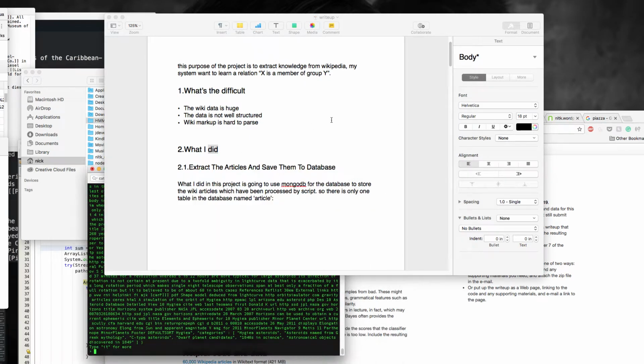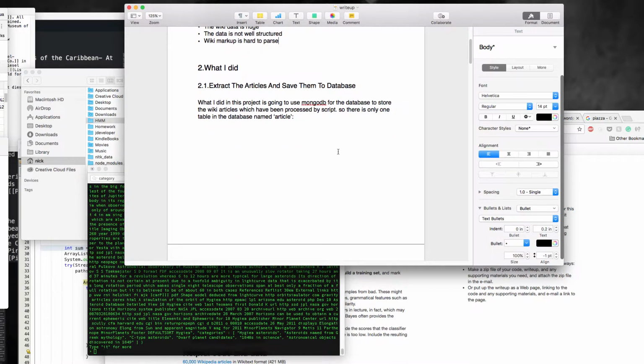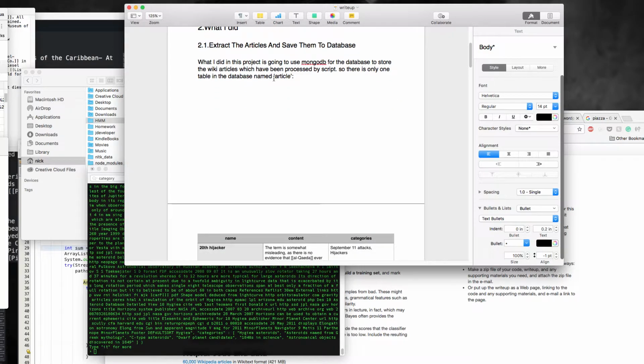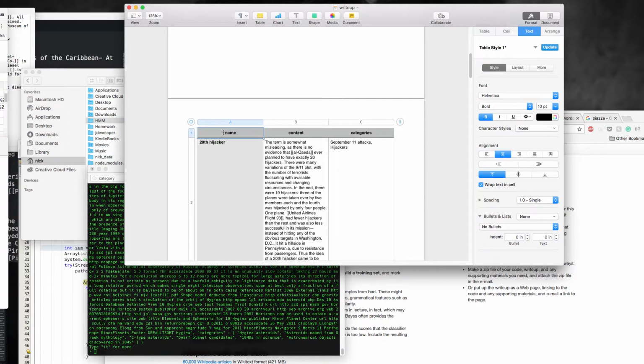In the MongoDB database, there is one table named article. The table has three fields: the name of the article, the content of the article, and the categories that the article belongs to.